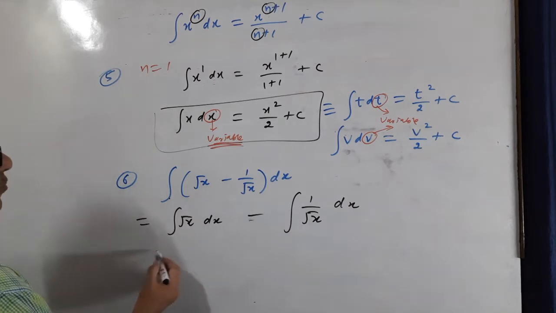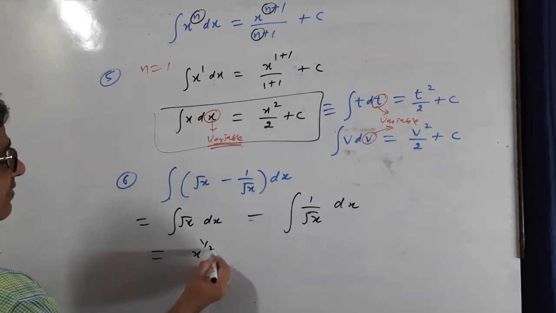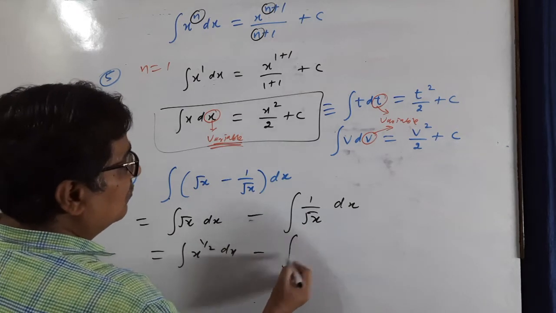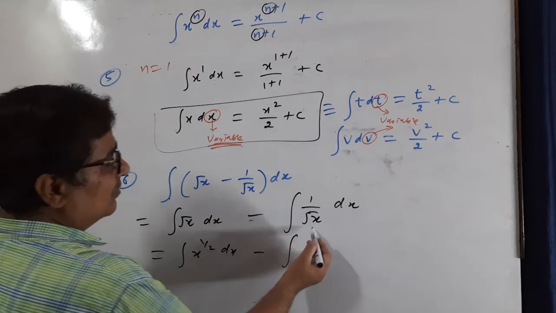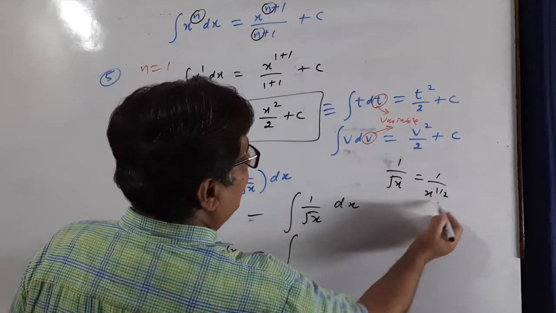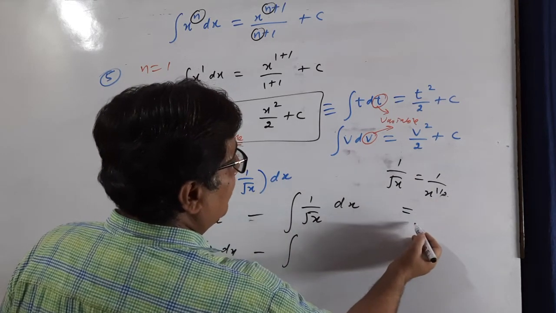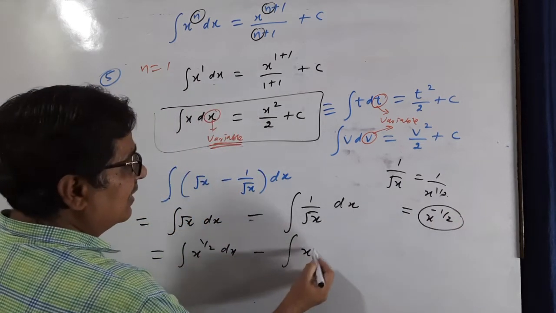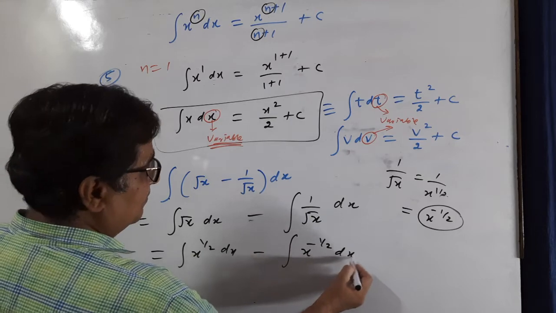Now how to write root x? x raised power 1 by 2. And how to write 1 by root x? You know, root x is x raised power 1 by 2, take it in the numerator, x raised power minus 1 by 2. So it can be written as x raised power minus 1 by 2.